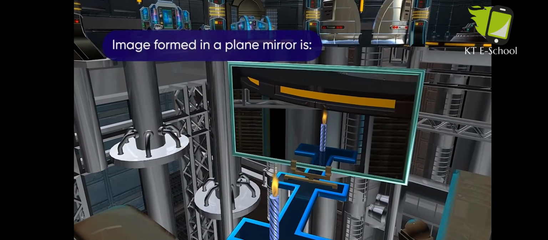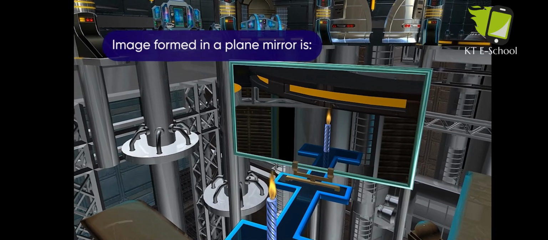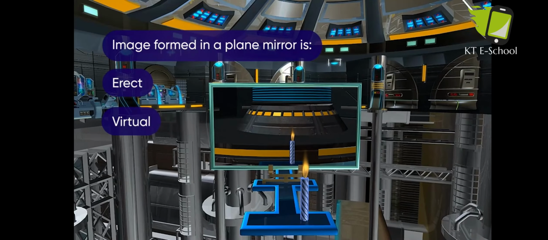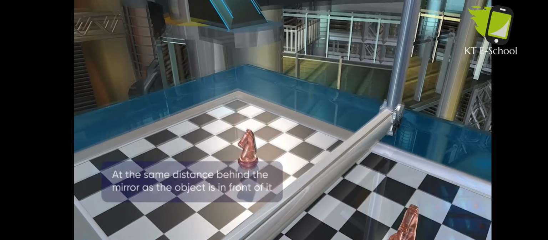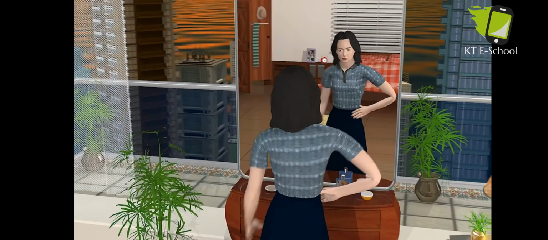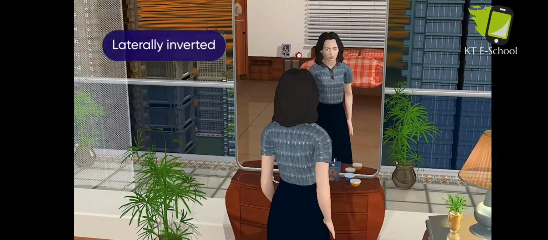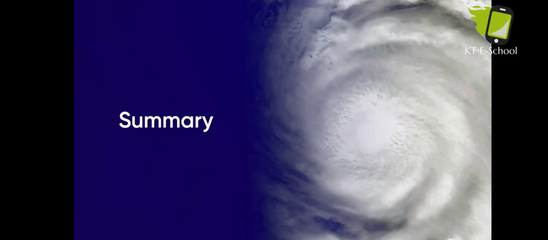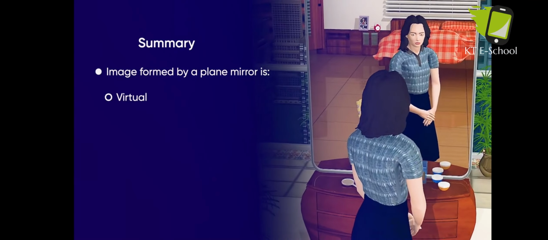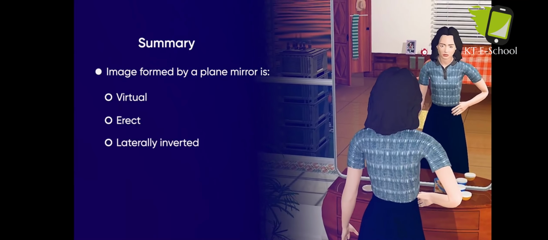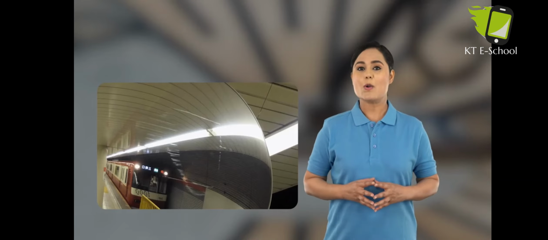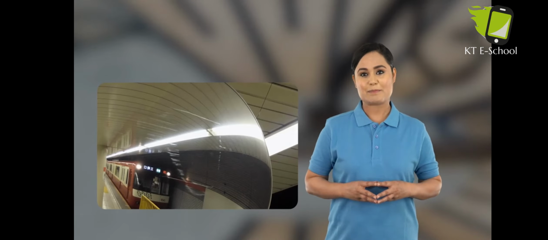Thus, we have seen that the image formed in a plane mirror is erect, virtual, at the same distance behind the mirror as the object is in front of it, and laterally inverted. To summarize, a plane mirror forms a virtual, erect, and laterally inverted image of an object. So you have now learnt about the image formed by plane mirrors.